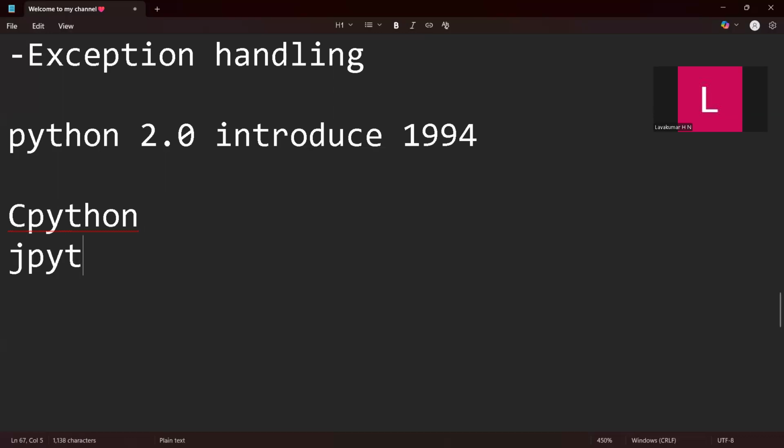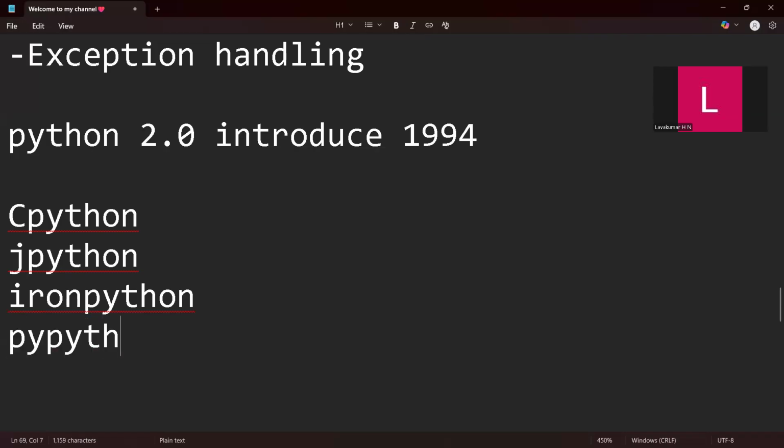Then we have Jython and IronPython, which is developed in C#, and we have Python written in Python, which is called PyPy. So these are some of the ways Python is implemented.